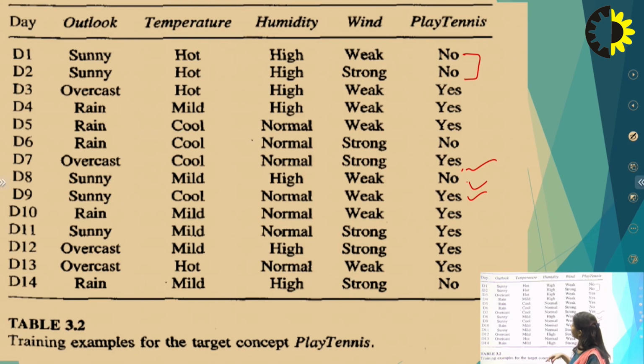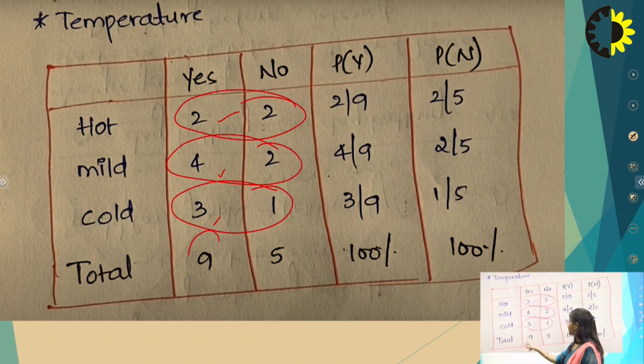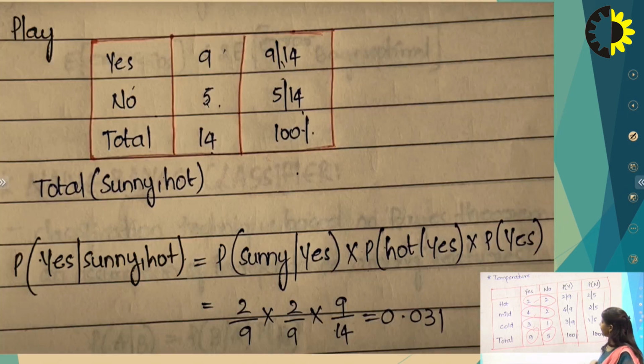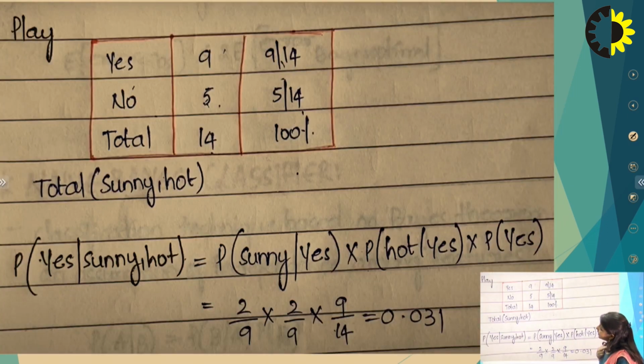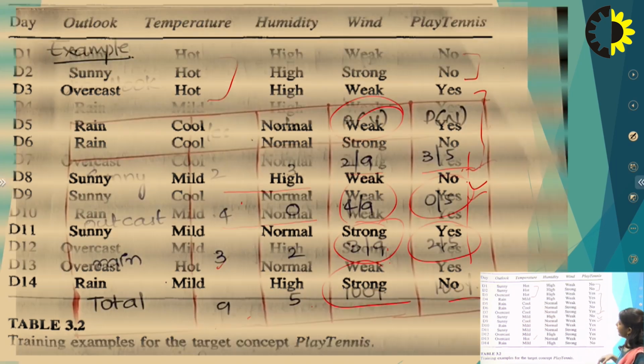So for hot, 2 plus 2 is 4. Similarly for mild and cold, and total positive is 9 for the yes class and 5 for the no class. We find the probabilities here for positive and negative. And similarly for the play class, we have yes 9 and no 5, so total instances are 14.